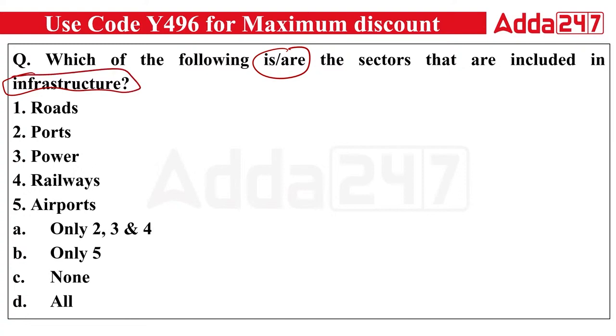Next. Which of the following are the sectors included in infrastructure? The options are roads, ports, power, railway, airport. So which of the following are included in infrastructure? Only 2, 3, 4, only 5, none, or all? Let me know which of the following is the right answer. A, B, C, or D.